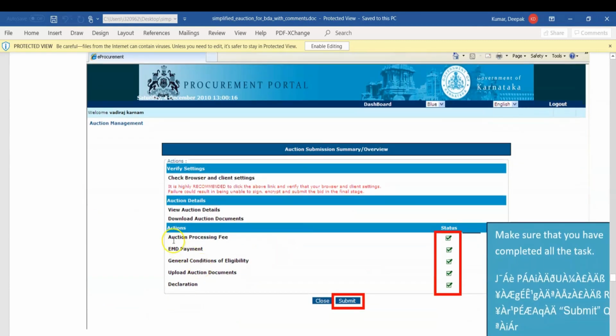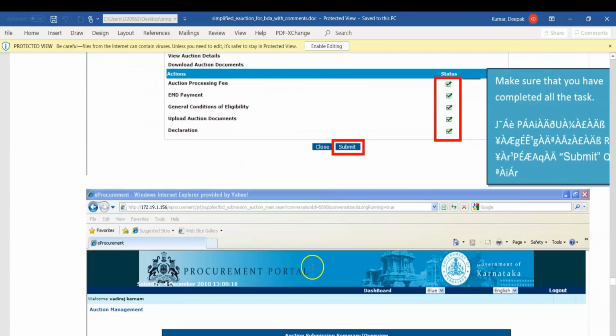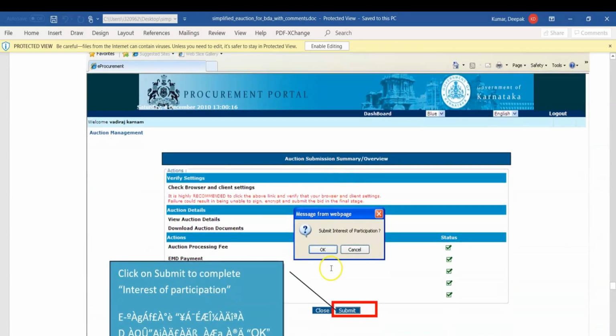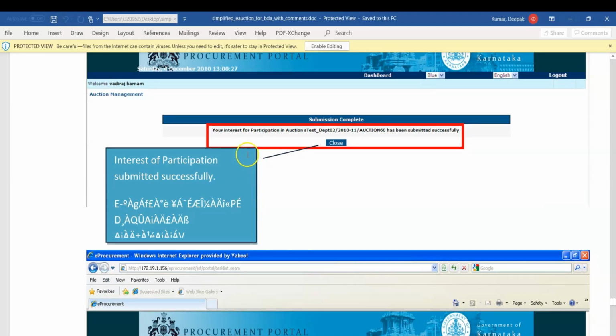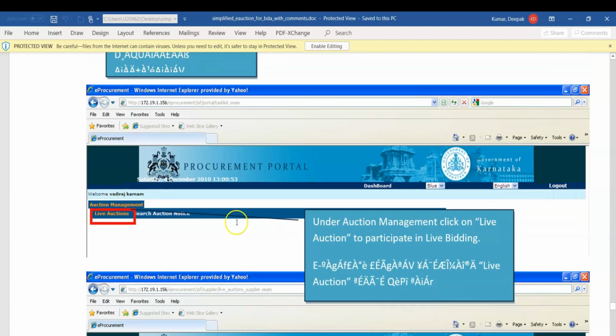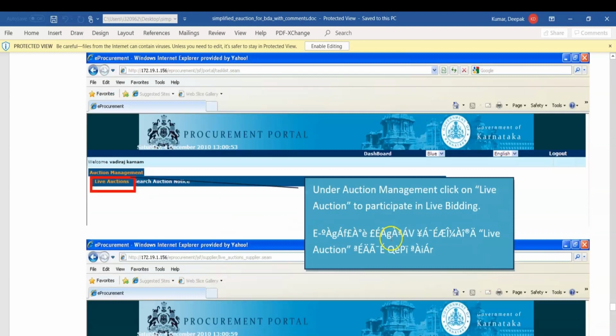Now you have completed auction processing fees, EMD payment, general condition and eligibility, upload auction document, and declaration. Click and submit. Submit interest for participation. Yes, click on submit. Your interest for participation in the e-auction has been submitted successfully. Next, under auction management, click on live auction to participate in live bidding.